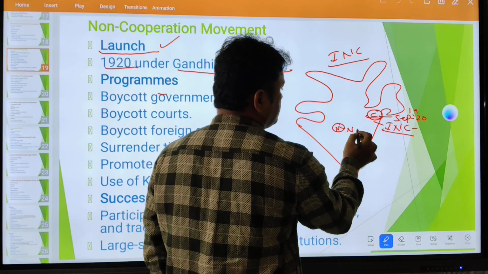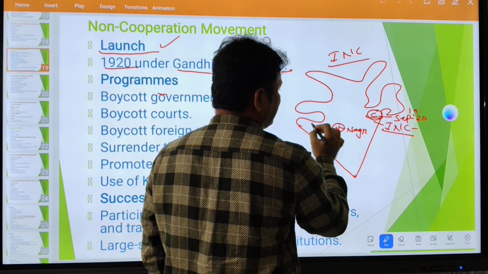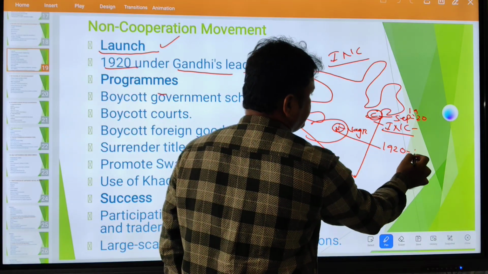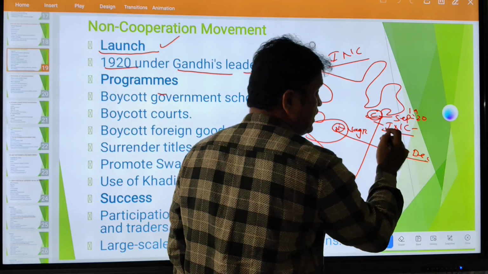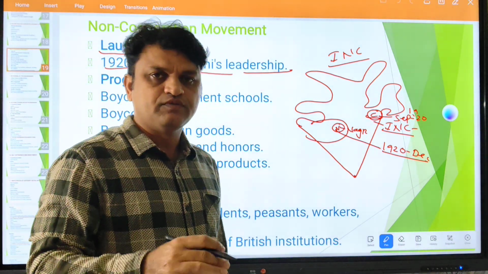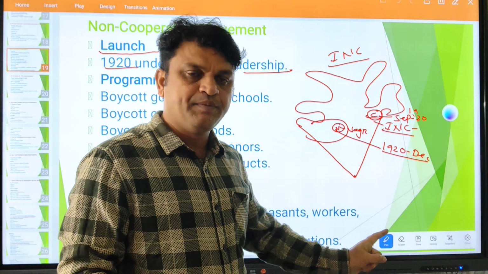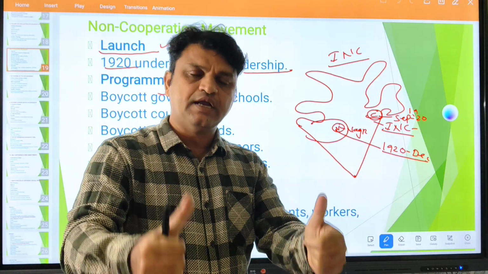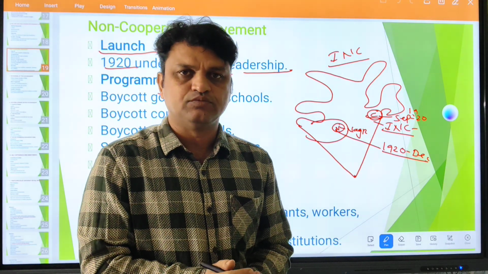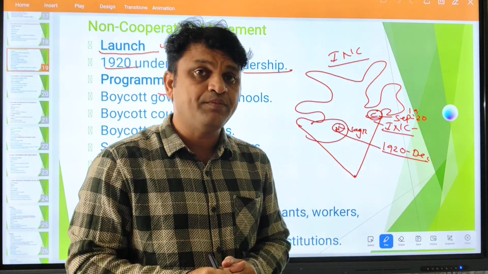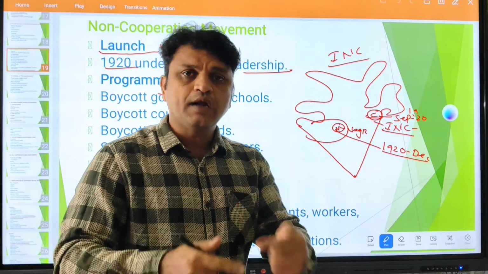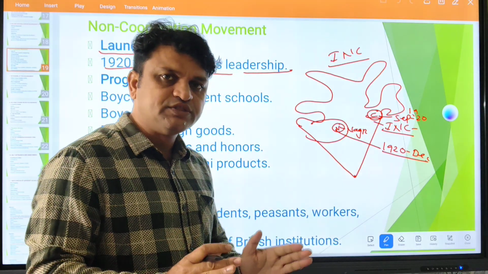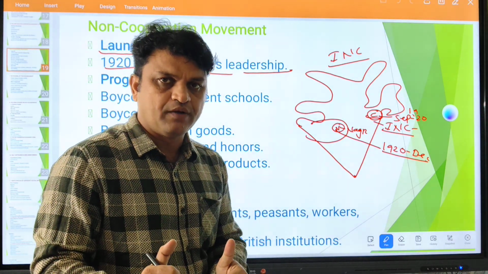Then in the same year, again in Nagpur. Where is Nagpur located? In Maharashtra, in December 1920, they took the decision. The resolution was passed by the majority, and most of the INC leaders agreed with Gandhiji that yes, we can launch a non-cooperation movement. I told you what the non-cooperation movement is: not cooperating with the British government, not following the rules and regulations of the British government.